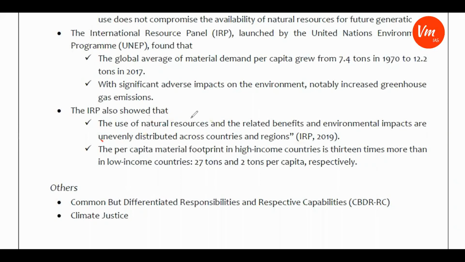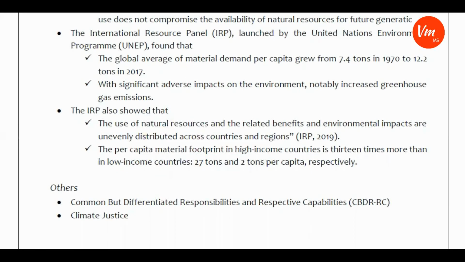So the benefits and problems are unevenly distributed, and the per capita material footprint in high income countries is 13 times more than in low income countries. That is 27 tons compared to 2 tons per capita respectively. From this you can see the uneven distribution of benefits as far as poor and rich countries are concerned.